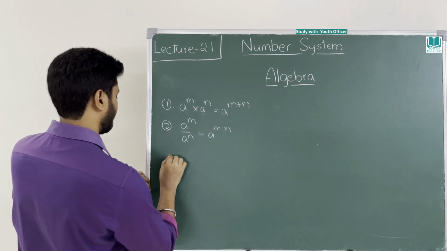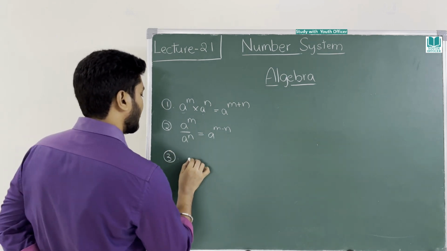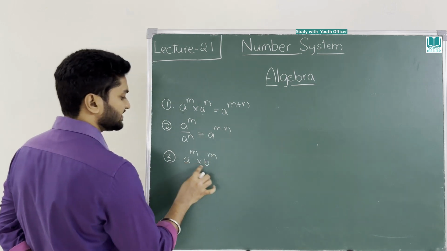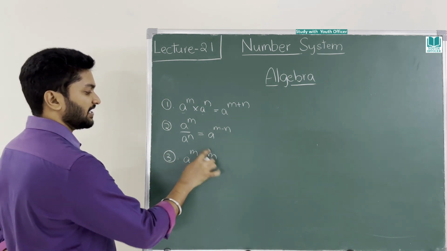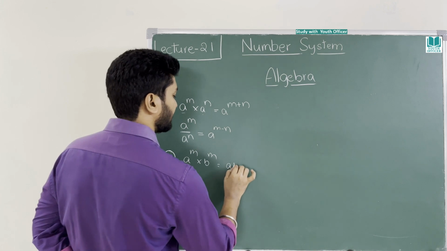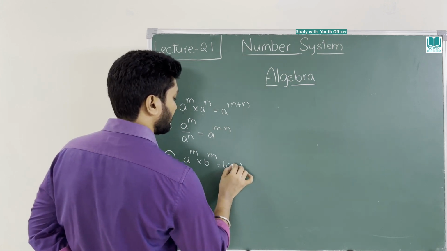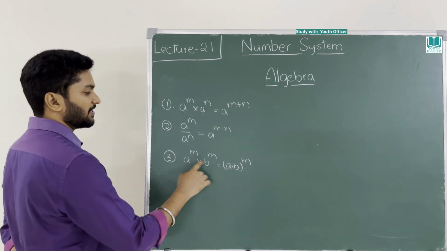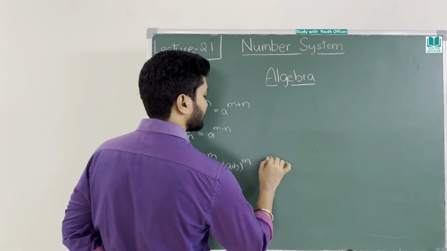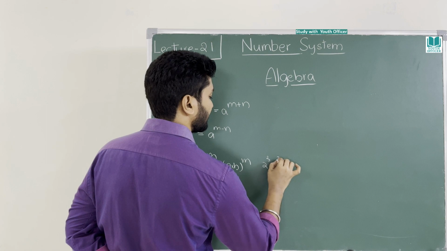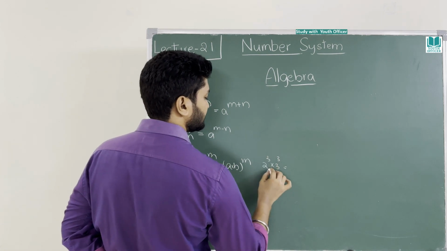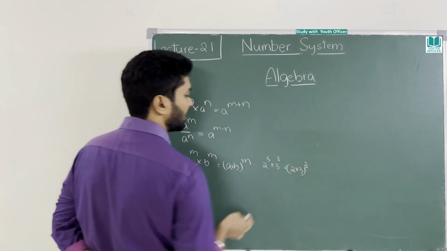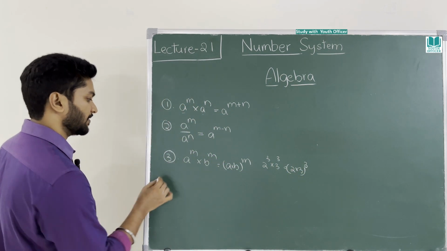Now the next formula: a power m into b power m. Now the bases are not equal, the powers are equal. That time you write directly ab, or a into b, whole power m. This m can come to both of them. 2 power 3 into 3 power 3 is 2 into 3 whole power 3. Directly you can multiply.